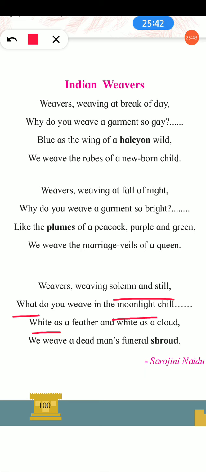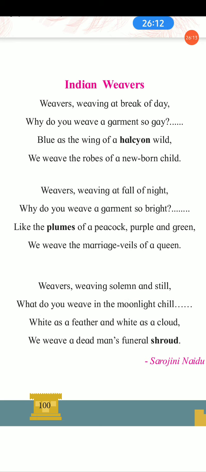Here "white as" is used twice in the same line, so the figure of speech is repetition. Why repetition? Because the same words used again and again in the same line is known as the repetition figure of speech.